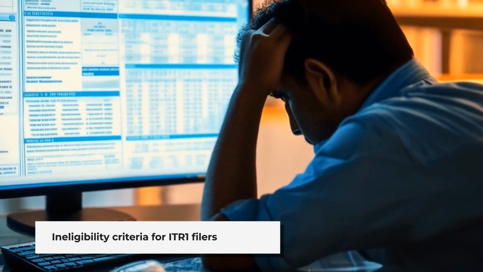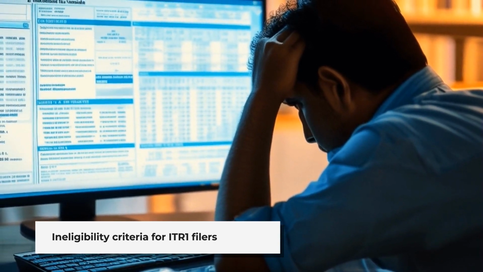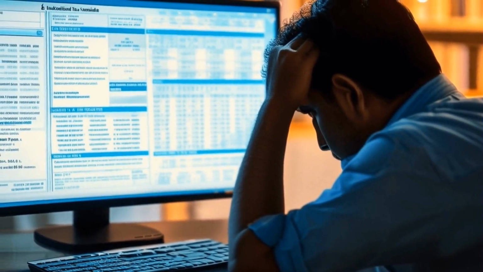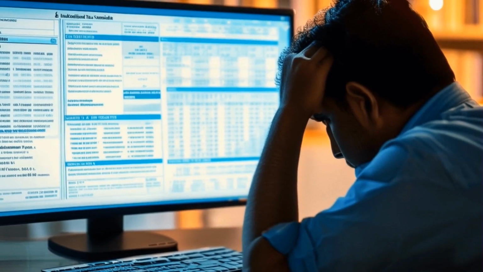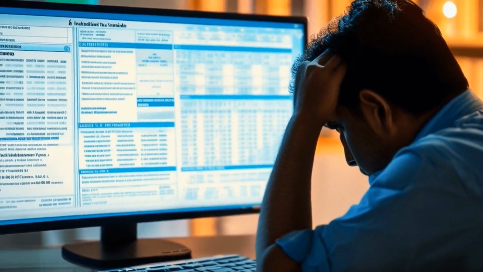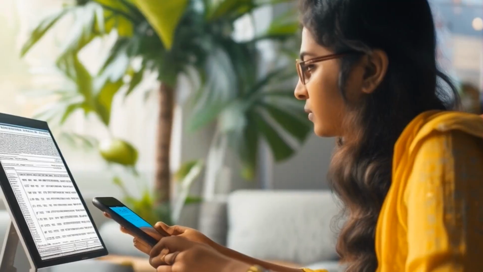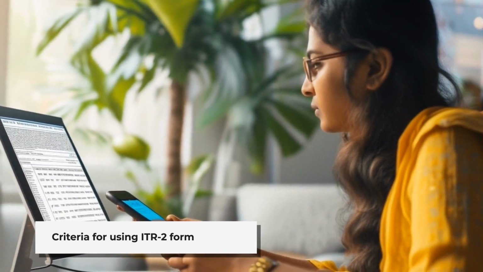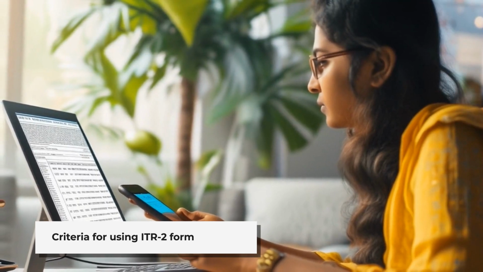ITR1 cannot be used by an individual who is a resident not ordinarily resident, RNOR, or a non-resident Indian, NRI, has total income exceeding Rs 50 lakh, has agricultural income exceeding Rs 5,000, has income from lottery, racehorses, legal gambling, etc., has taxable capital gains, short-term and long-term, has invested in unlisted equity shares, has income from business or profession,